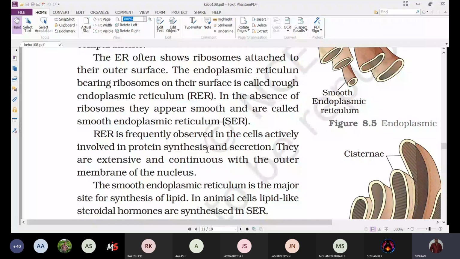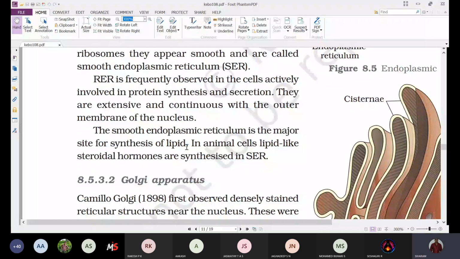So, what is the function of rough endoplasmic reticulum and smooth endoplasmic reticulum? The rough endoplasmic reticulum, RER, is frequently observed in cells actively involved in protein synthesis and secretion.